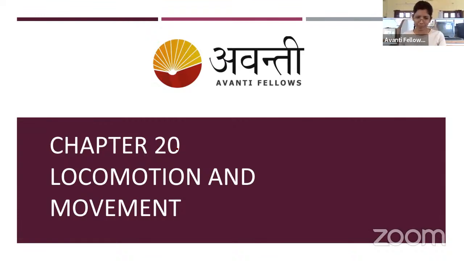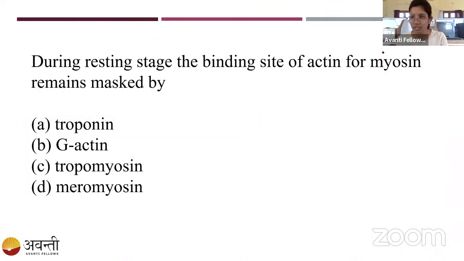Organisms and animals, and especially we were discussing human movement and locomotion, and we got to know the difference between locomotion and movement. All these things we have studied. And what else did we study in the previous class? That is about the muscles and muscle contraction, right? I hope all these things are clear for all of you. So let me start the class with a question. The question goes like this: during a resting stage, the binding site of actin for myosin remains masked by, which means there is no muscle contraction at that time, which means a resting